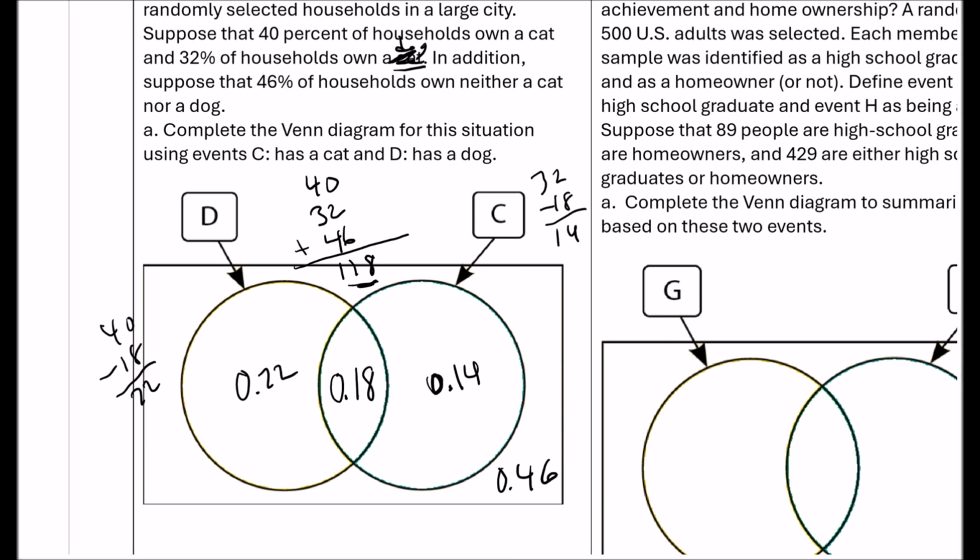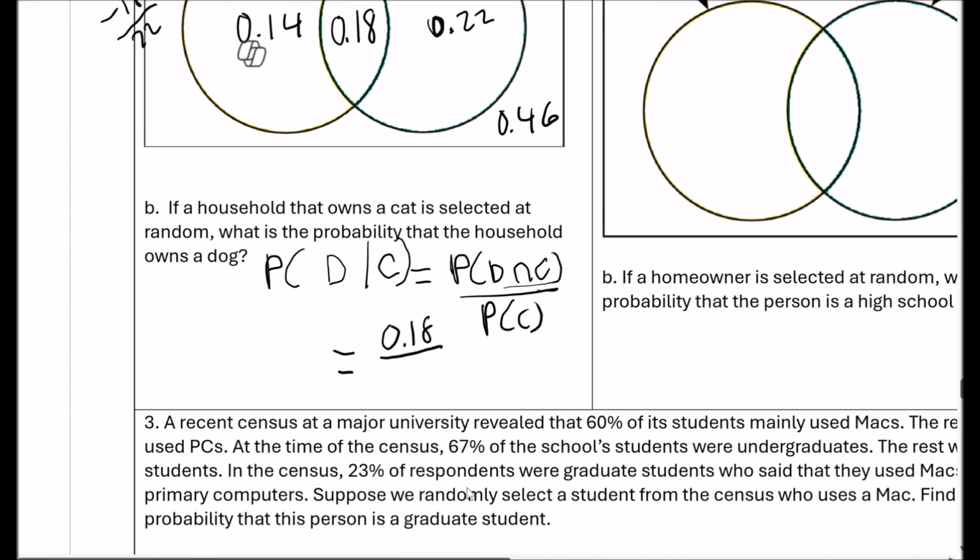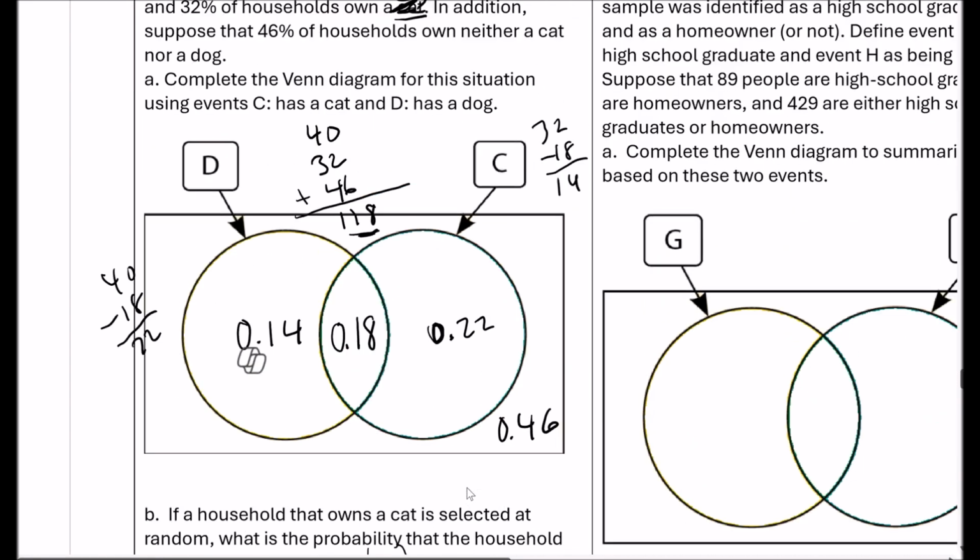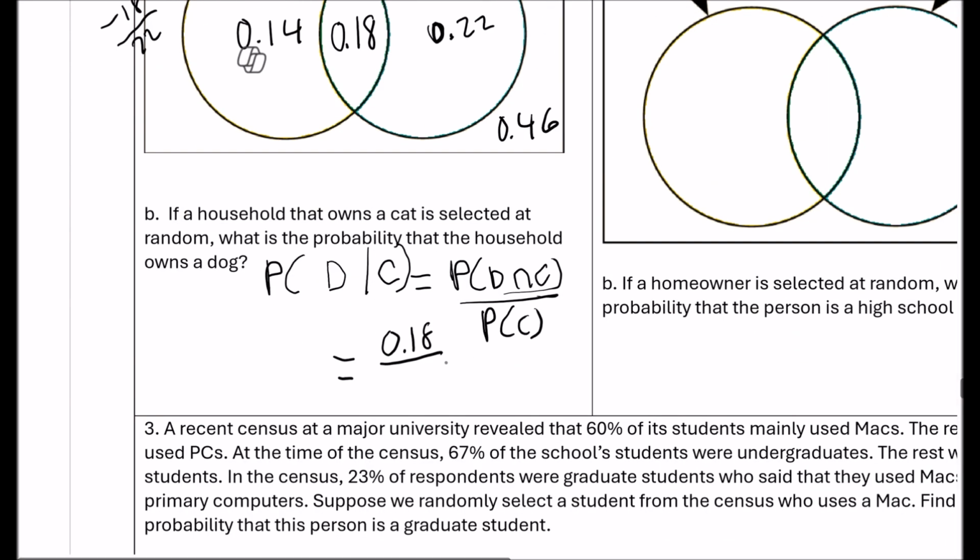Oops, I think I might have reversed this. It should say 22% here, sorry. Because cat was 40% and dogs was 32%, I just need to reverse those numbers. So 0.14, 32% for dog, and then 40% for cat. So in this case, cat is 40%, so 0.40. All right, so 0.18 divided by 0.40. So we got 0.45.